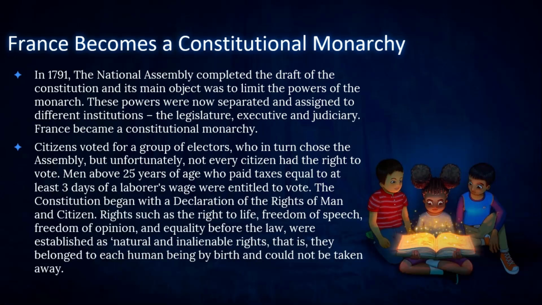Citizens voted for a group of electors who in turn chose the assembly, but unfortunately, not every citizen had the right to vote. Men above 25 years of age who paid taxes equal to at least 3 days of a laborer's wage were entitled to vote. The constitution began with the Declaration of the Rights of Man and Citizen. Rights such as the right to life, freedom of speech, freedom of opinion, and equality before the law were established as natural and inalienable rights, that is, they belonged to each human being by birth and could not be taken away.